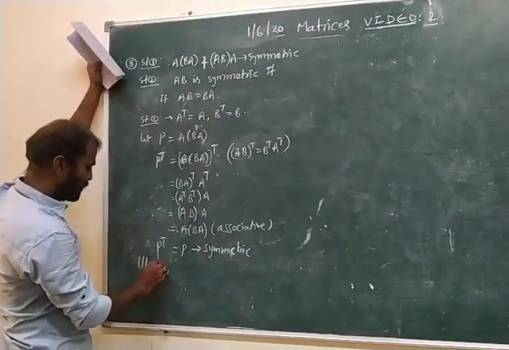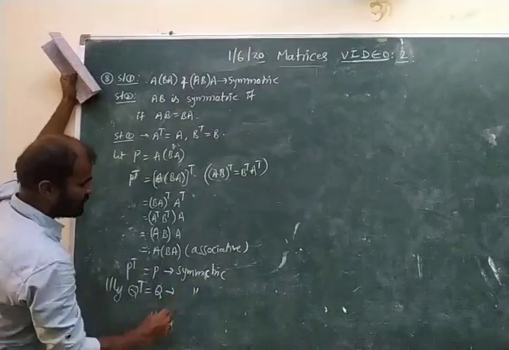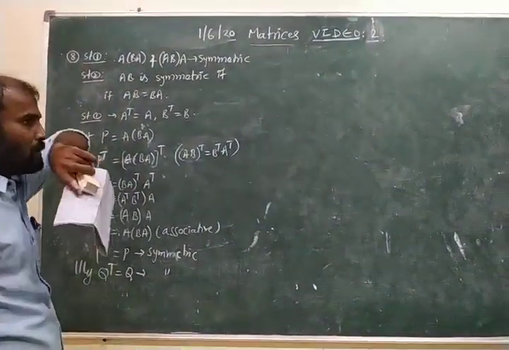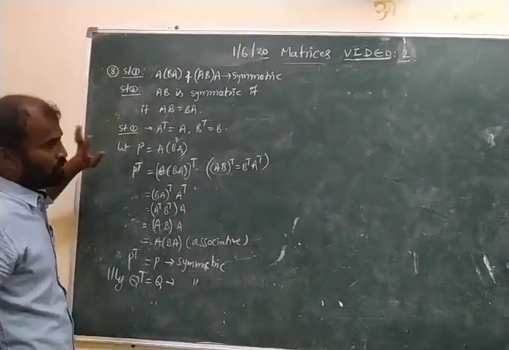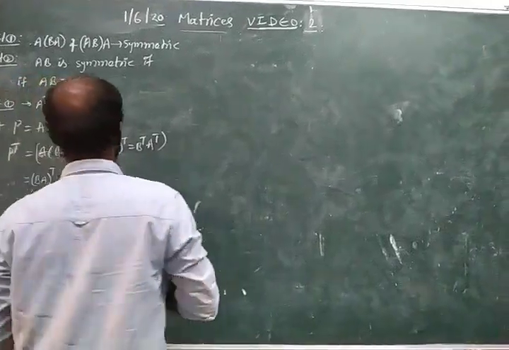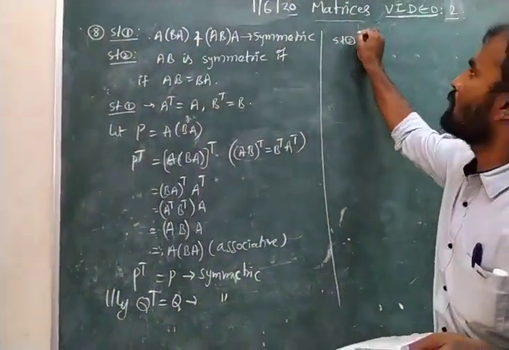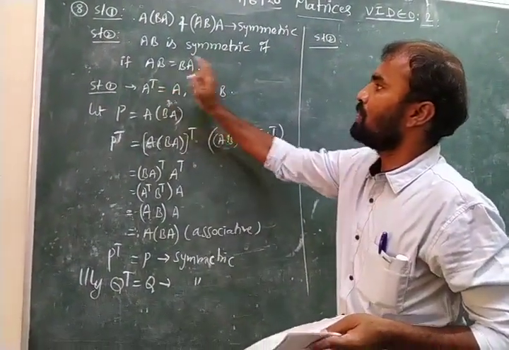Similarly, we can prove this for Q: Q transpose is also Q, so that is also a symmetric matrix. That means statement 1 is true. Next, for statement 2, AB is a symmetric matrix if AB equal to BA.